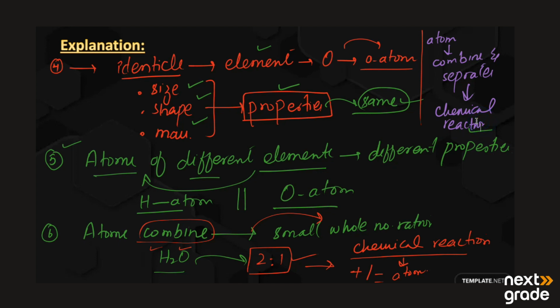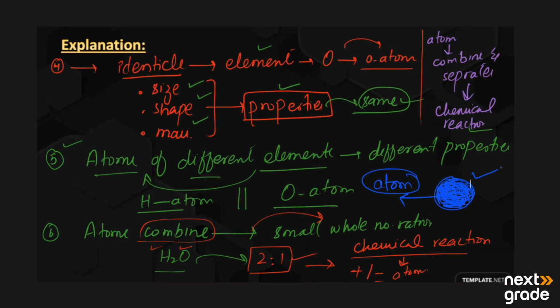So these were the main postulates of Dalton's atomic theory related to the atom. He proposed that the structure of an atom is like a solid ball that cannot be further divided, and we cannot create it by ourselves and we cannot destroy it. This is the structure of the atom that was proposed by Dalton. So this was the main explanation of Dalton's atomic theory. I hope you understand the theory and its postulates.